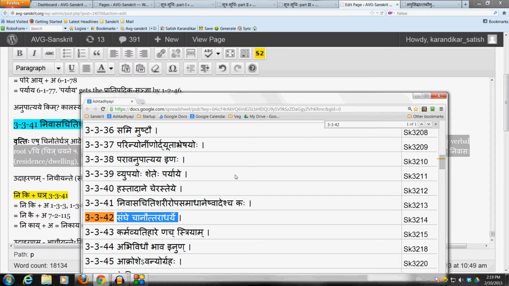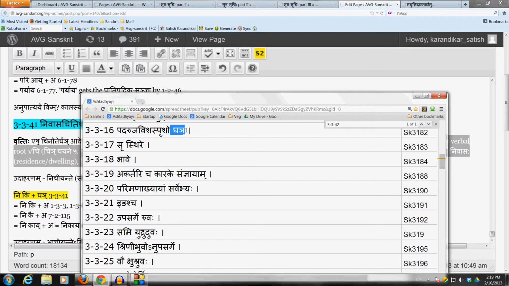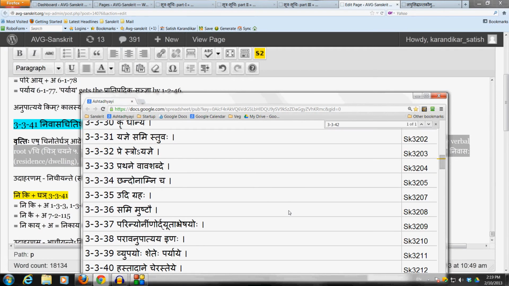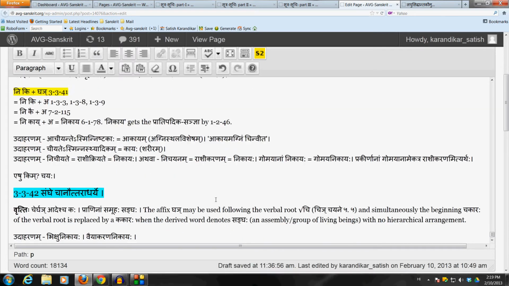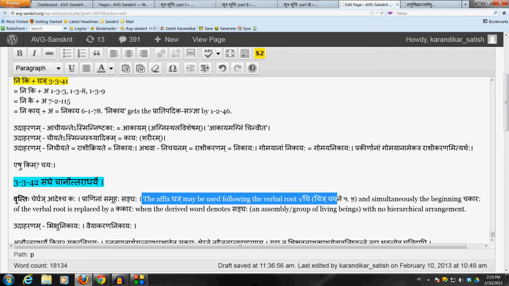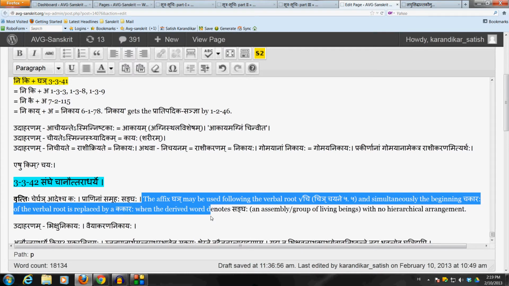This sutram also gets the anuvritti of chehe from 3340 as well as adesh chakaha from 3341, and of course the anuvritti of ghany from 3316 as well as bhave from 3318 as well as 3319 akartri chakara ke sanyayam. So this sutram also prescribes the affix ghany following the same verbal root chi, which is ching chayane from the swadikanaha, and simultaneously it also prescribes a kakara desha in place of the beginning chakara of the verbal root.